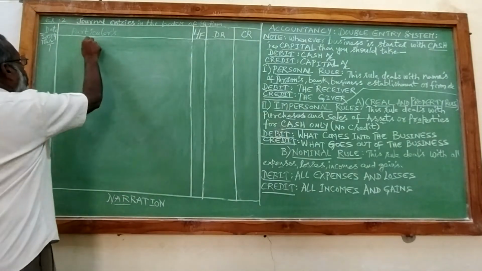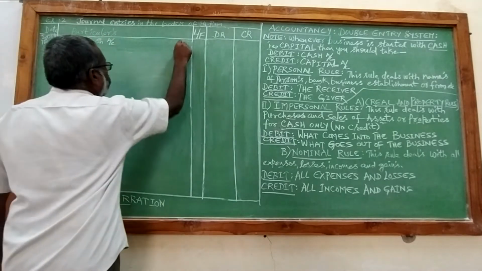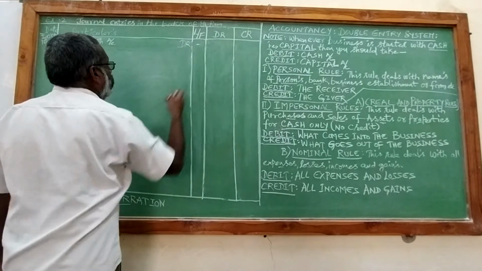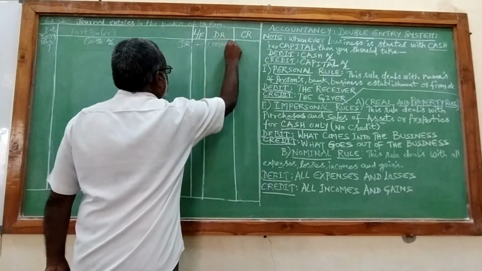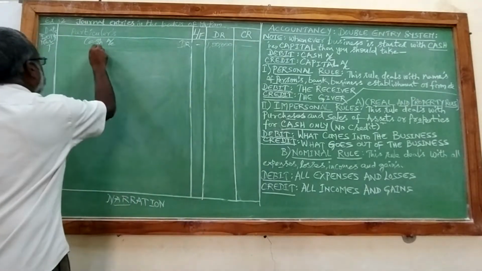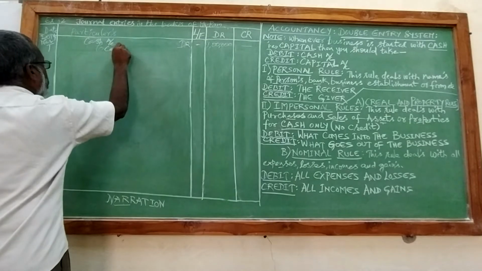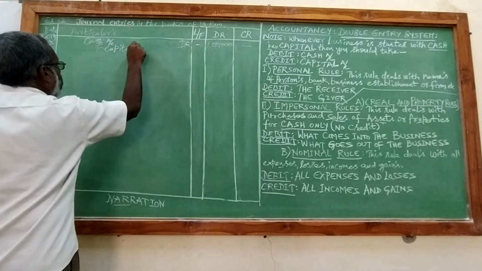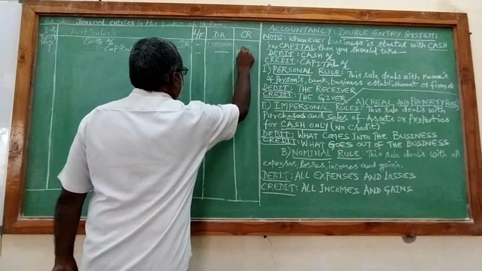So we will take cash account debit, one lakh, to capital account, one lakh.